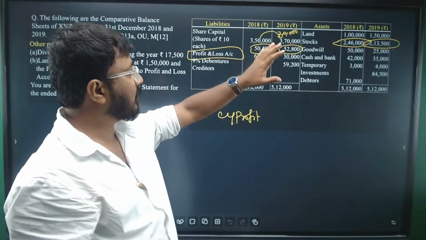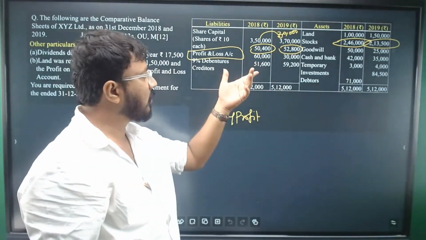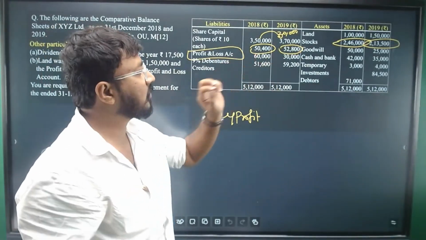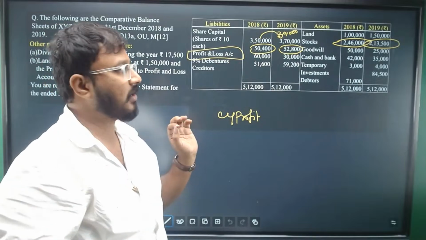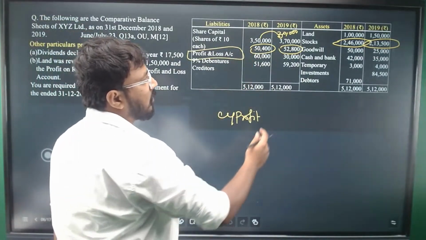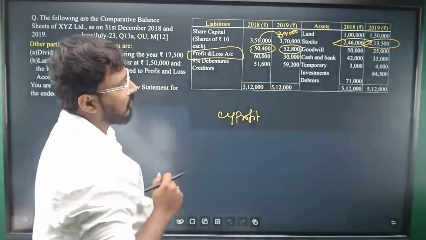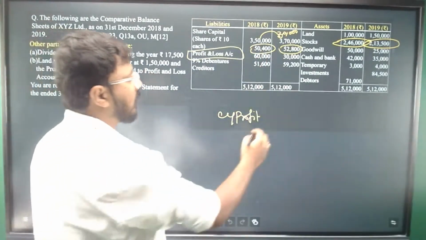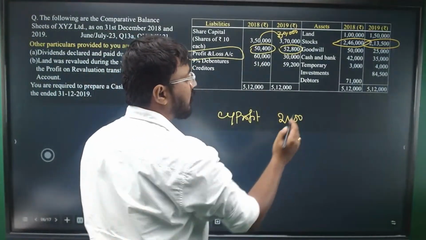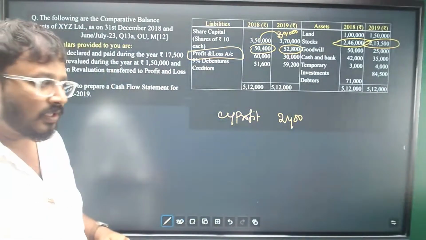So you need to analyze, looking at the profit and loss, what is the difference between the current year and previous year items. So you can see 50,800 is the current year balance and the previous year balance is 50,400. You can understand that 2,400 is the current year profit.